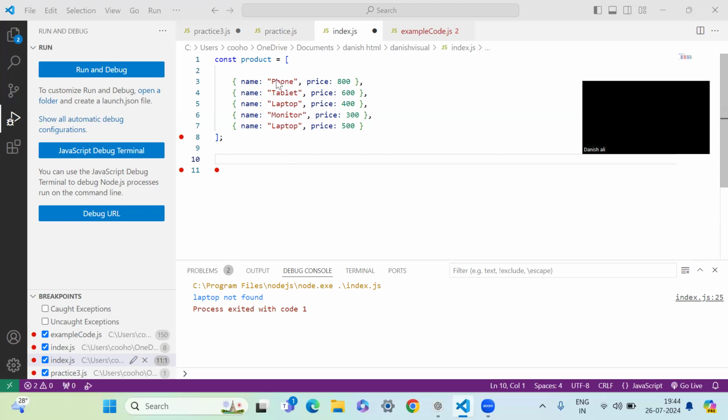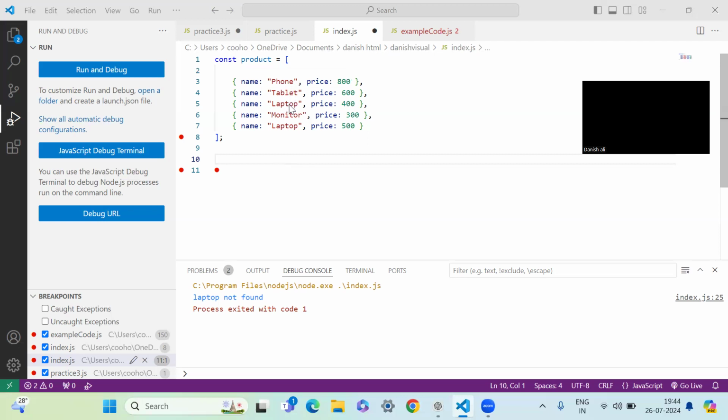When the iteration is done over the array over here, let's say we're trying to find the laptop. The moment you get the laptop, either it's a true or a false. That means the search is happening. The first iteration will search for the phone, but we are looking for the laptop. So this one is false, this is false, and this one becomes true.